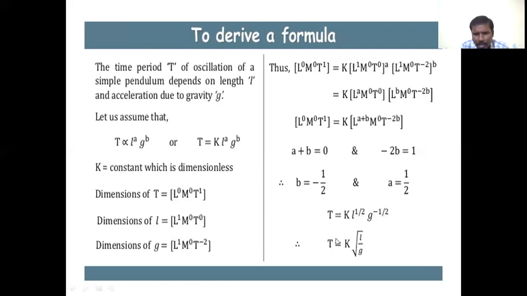Then it can be written as T equals k into under root of L by g, that is L power of 1 by 2, and when g goes to the denominator, its power is also 1 by 2. Then we can write this equation as T equals k into under root of L by g. So we can derive a formula by using dimensional analysis. So these are the applications of dimensional formula or dimensional analysis.